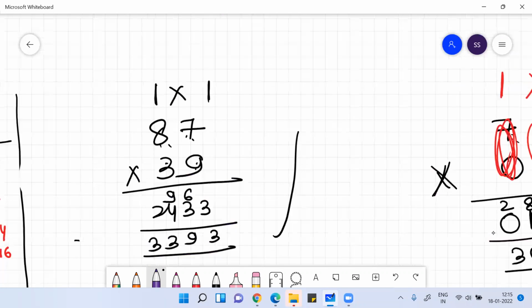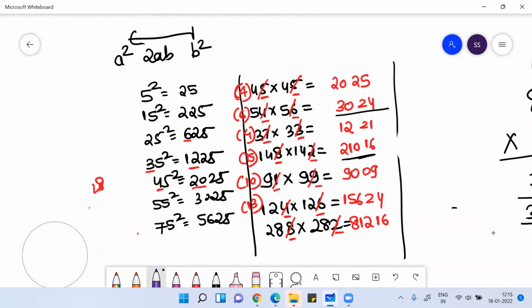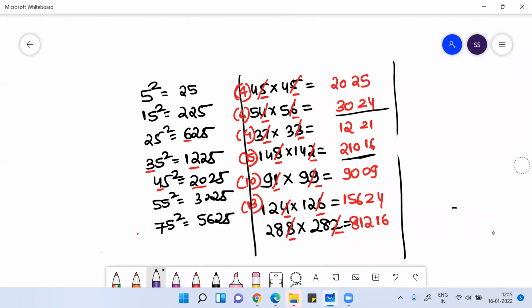So coming back to this question, what I was discussing. If you're multiplying two numbers, how will you find the square of the number? I taught you how to find the square of a number. I told you the technique, right?